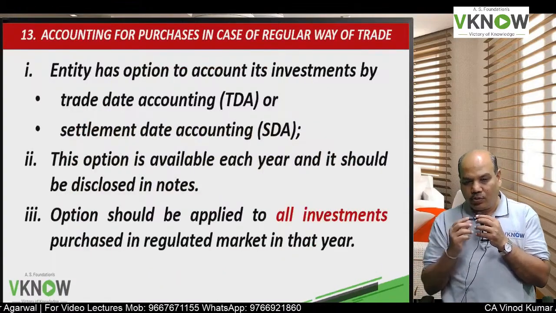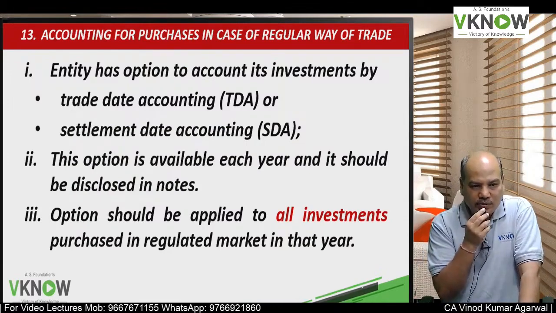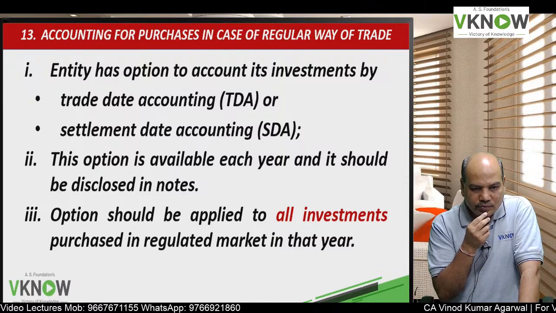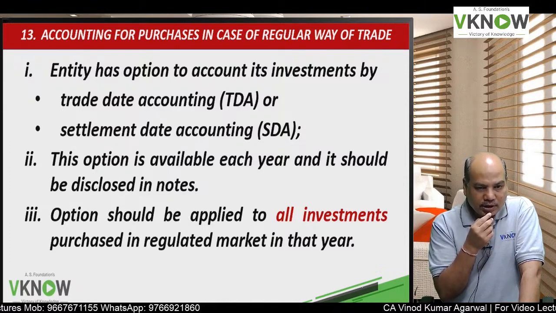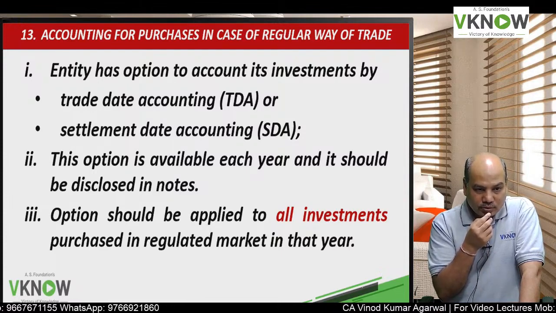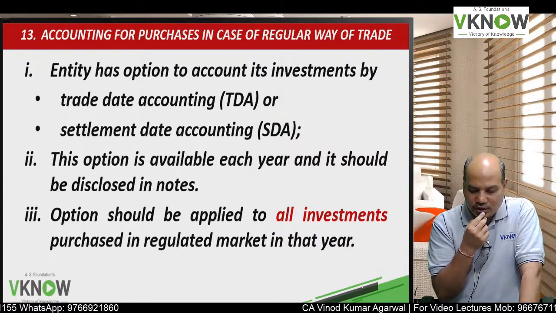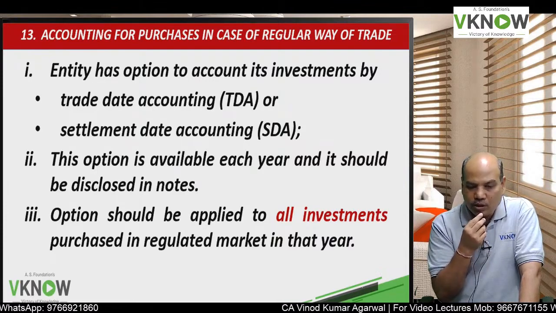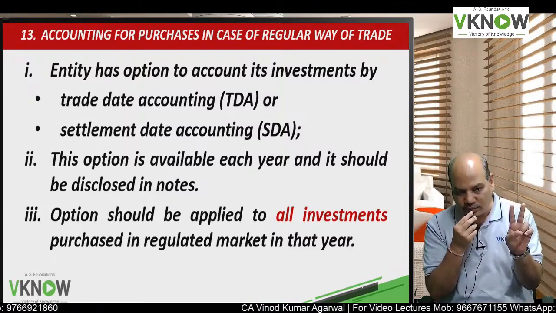So what is regular way of trade? That is, they are traded in a regulated or conventional market like a stock exchange, where we have timing of trading. There is a settlement period; the T+2 cycle is followed. Market opens at 9:15, market closes at 3:30. So in case of regular way of trade, we have two choices to do accounting.